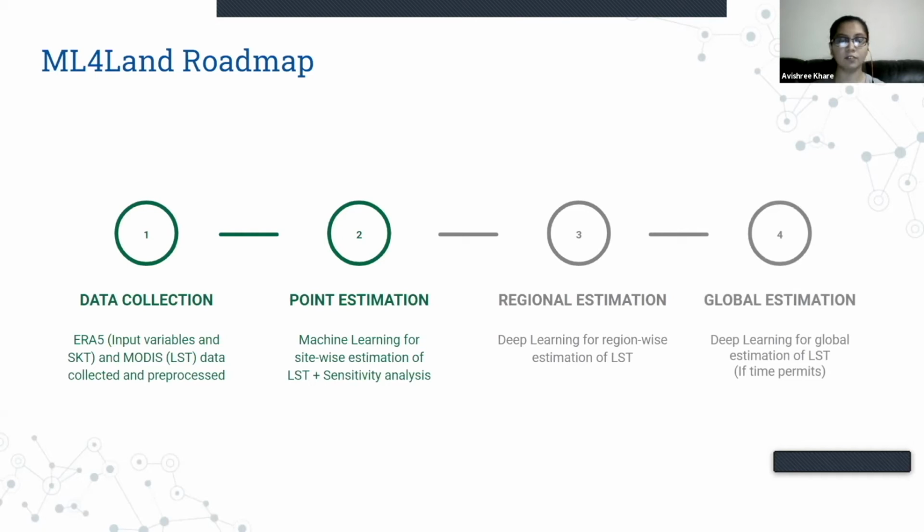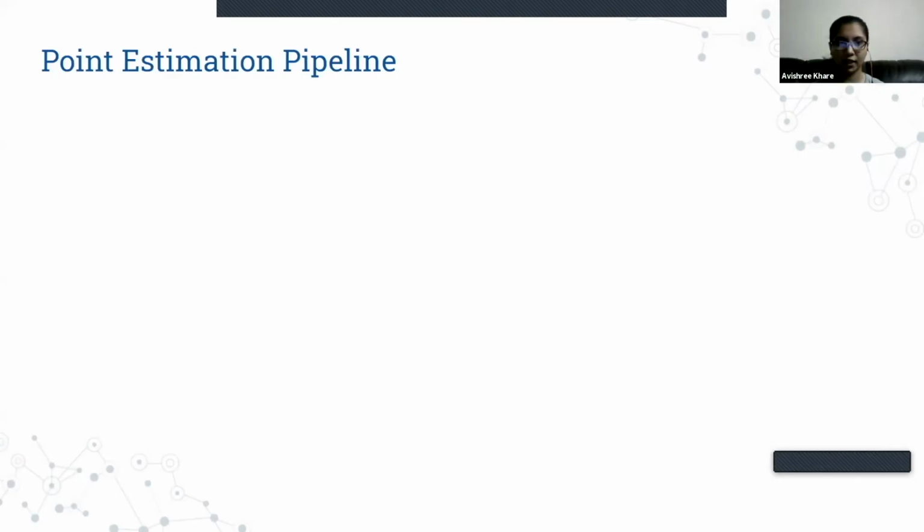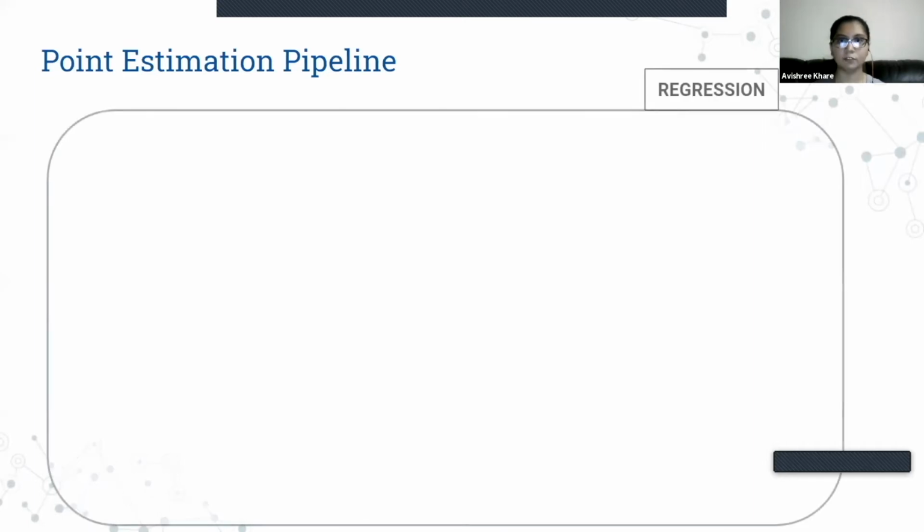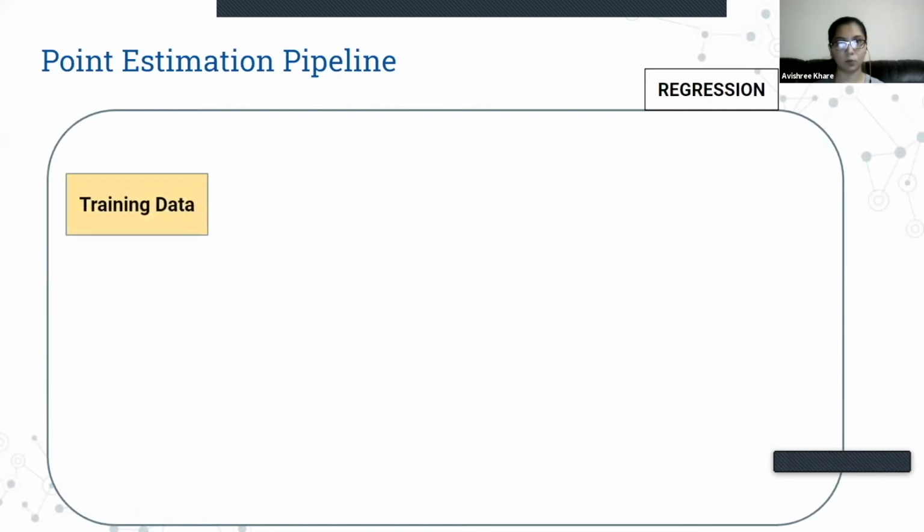So far we have looked at the first two steps in this process, and we would be starting with the third step soon. So let's take a look at the machine learning pipeline used for this project. As land surface temperature is a real valued variable, we would be modeling it as a regression problem. We would have some training data from step 1 in the previous roadmap, and using that to train an ML model.